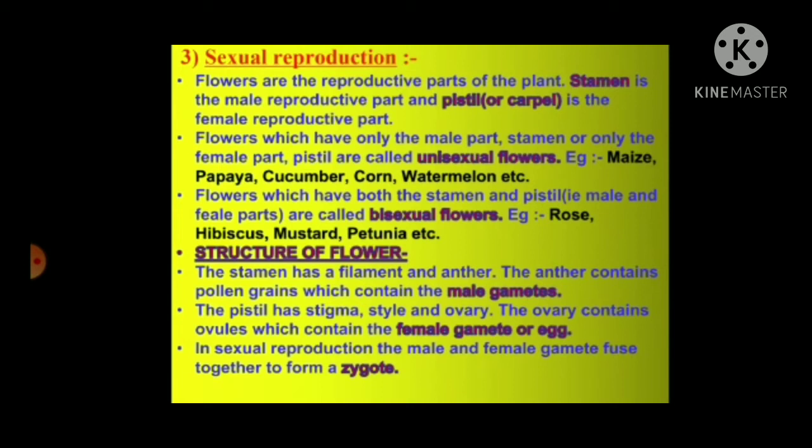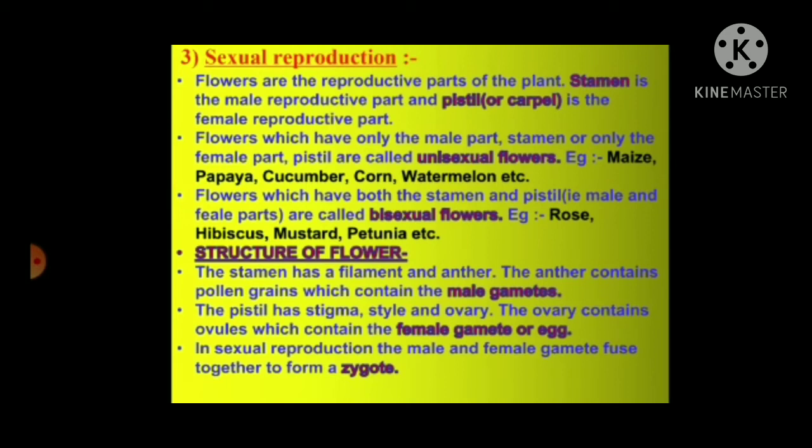Example: maize, papaya, cucumber, corn, watermelon, etc. Flowers which have both the stamen and pistil, that is male and female parts, are called bisexual flowers. Example: rose, hibiscus, mustard, petunia, etc.